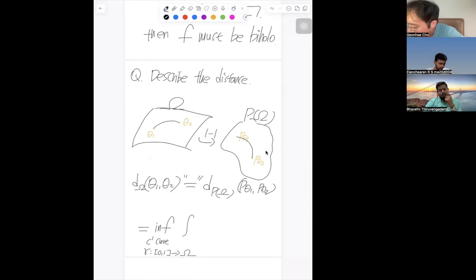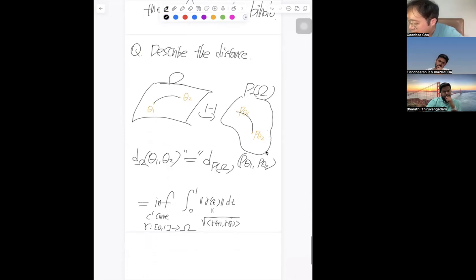This will be the integral from 0 to 1 of the magnitude of gamma prime of t dt, over the choices of gamma. This magnitude is equal to the square root of the inner product of gamma prime t with gamma prime t.